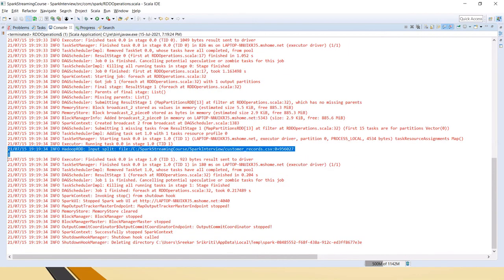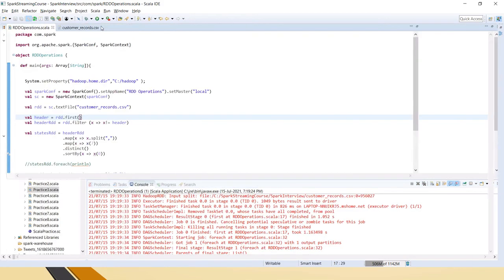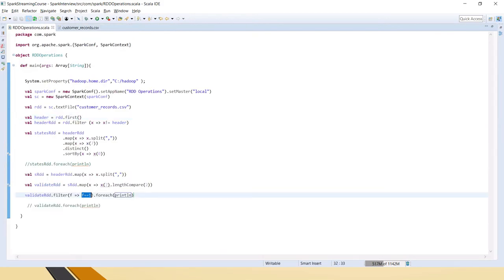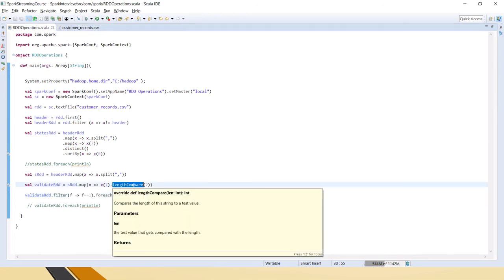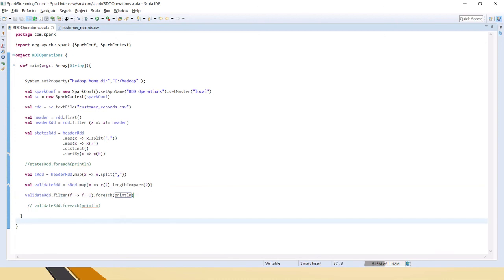So friends, you can see here, only one state code we changed to 3 characters. It has been filtered because we explicitly mentioned equal to 1, so the length compare becomes false, gives 1, and that 1 is getting printed in the logs.